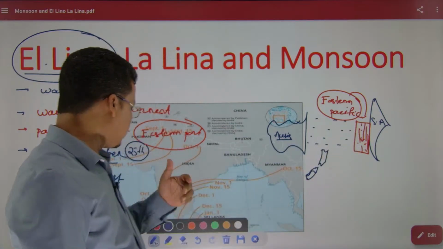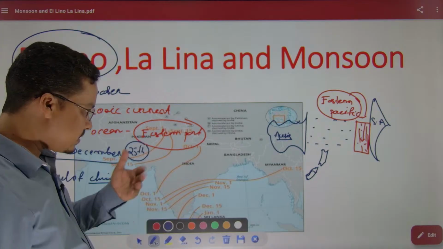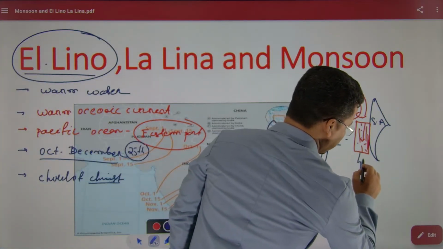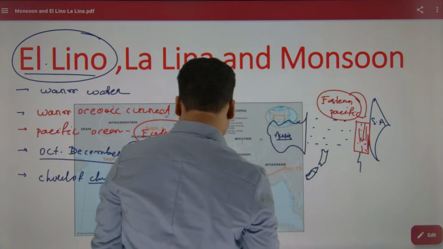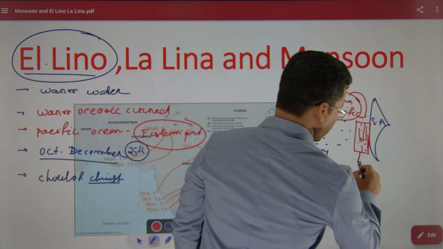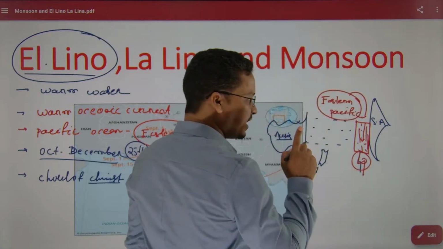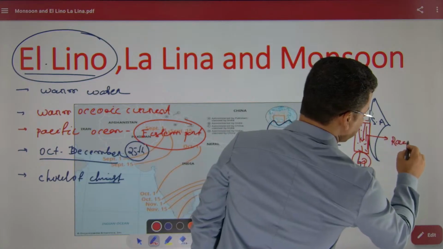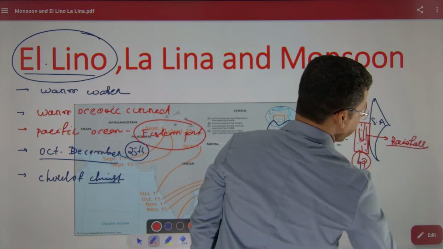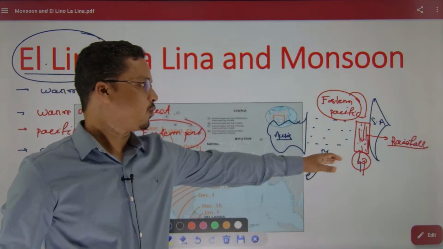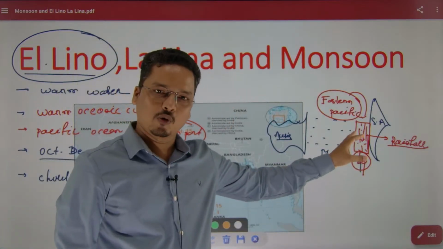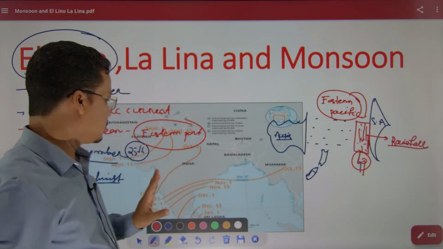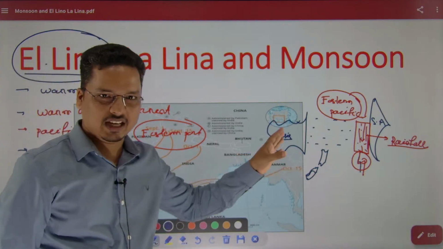Now we will come to the impact, right? This region, warm water means what? That will have low pressure. Obviously if warm water is there, then there will be atmospheric low pressure. If low pressure is there, there will also be rainfall. That means this region will also have rainfall, right? So here there is warm water. If there is warm water there will be low pressure, and if low pressure then rainfall. That means this region will have a fair amount of rainfall, right?